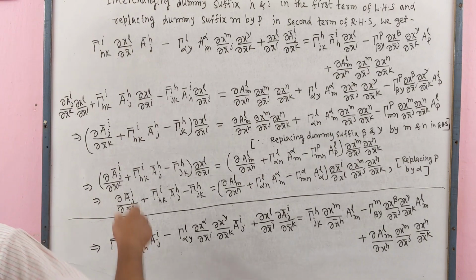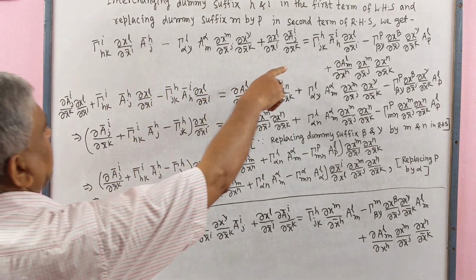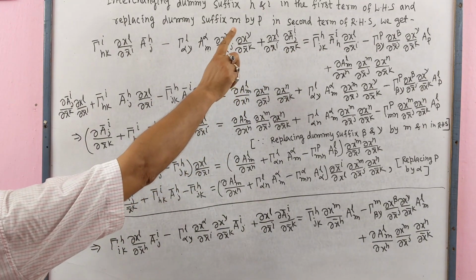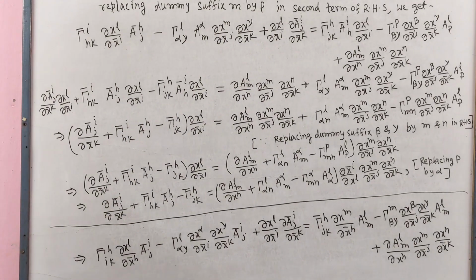Now we write this term first, ∂Ā^i_j/∂x̄^k.